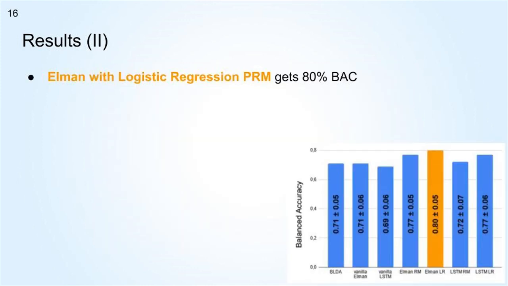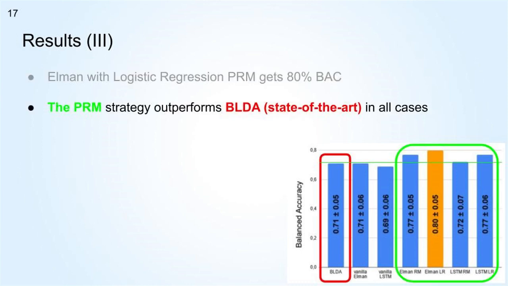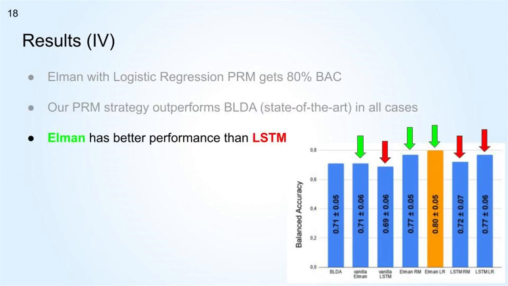First of all, our Elman with a logistic regression module, the orange bar, gets 80% of balanced accuracy, 9 points better than the state-of-the-art by Hoffman. In addition, not only the best option, but all the post-recurrent module networks outperform the state-of-the-art. Another point to consider here is that the Elman networks have better performance than the LSTMs.